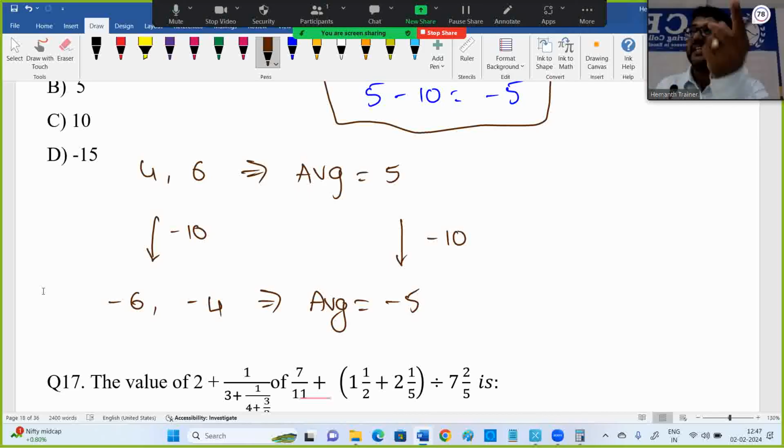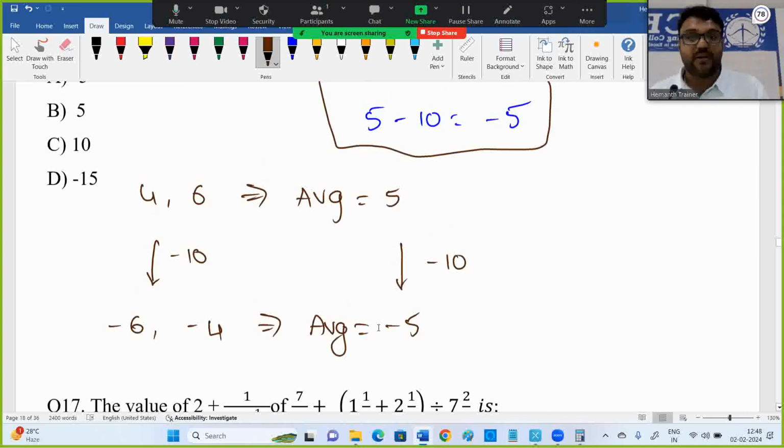If you multiply by 2, means 8 and 12. 8 and 12 average is 10. The average also multiplied by 2. That's what I said. If each number is multiplied by 2, the average is multiplied by 2. If each number is divided by 2, the average is divided by 2. Same effect I am saying.